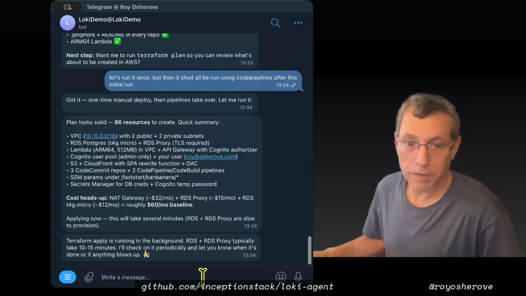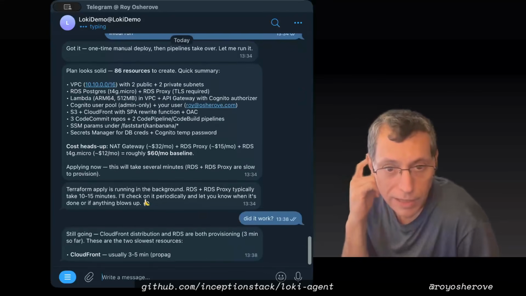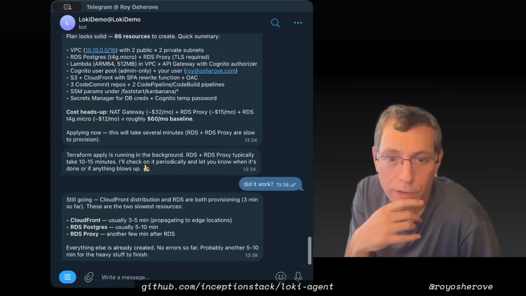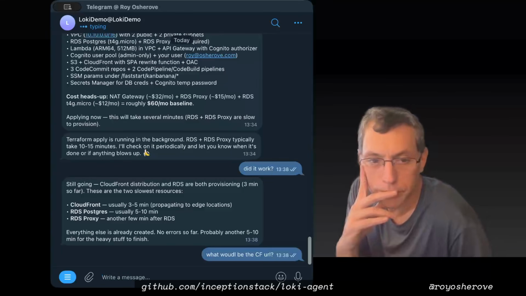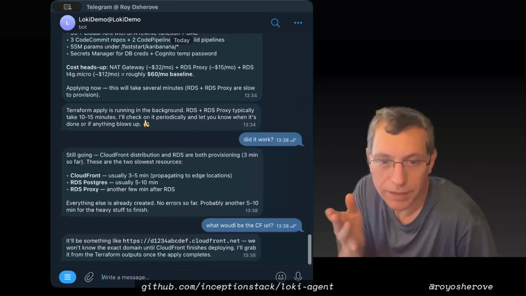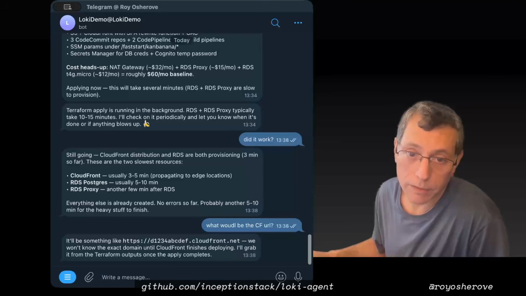Okay, it's been a couple of minutes. Let's ask it how it's going. Did it work? Okay, so it's still going. CloudFront distribution and RDS are both provisioning. That's fine. Everything else is already created. What would be the CloudFront URL? It will tell me everything later as well, but let's see how it works. Oh, it doesn't even know it yet. It will know only after it finishes deploying. Okay, that's cool. Let's give it some time, and I'll go back to having coffee or something.